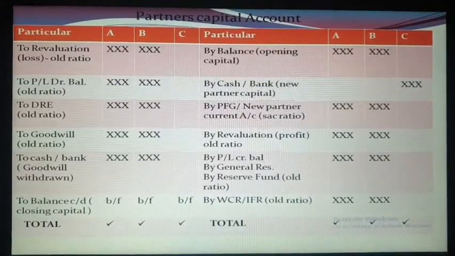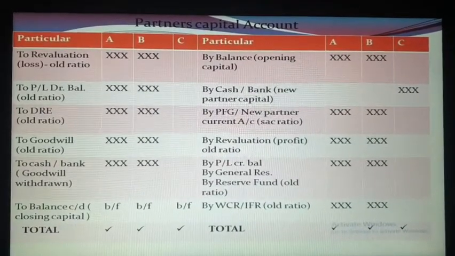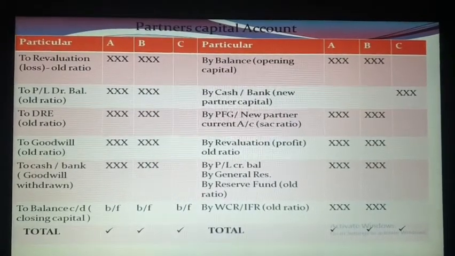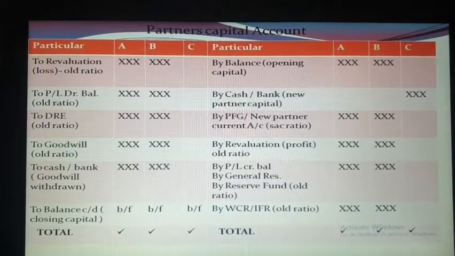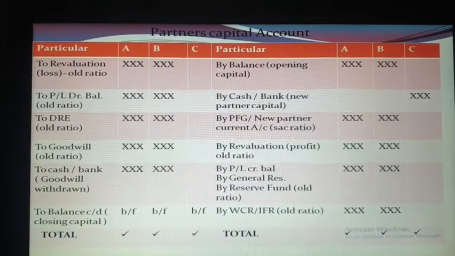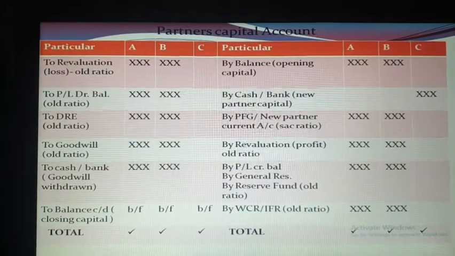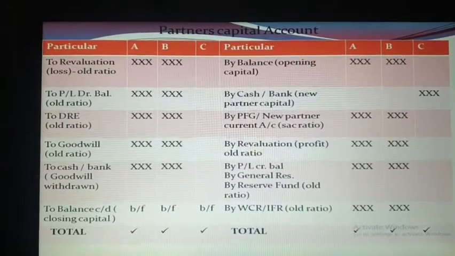Now here is the partners' capital account. First of all, you have to mention the opening capital, that is, by balance, the opening capital of the old partners, that is A and B, and the capital of C is to be mentioned by cash and by bank, that is the new partner's capital.